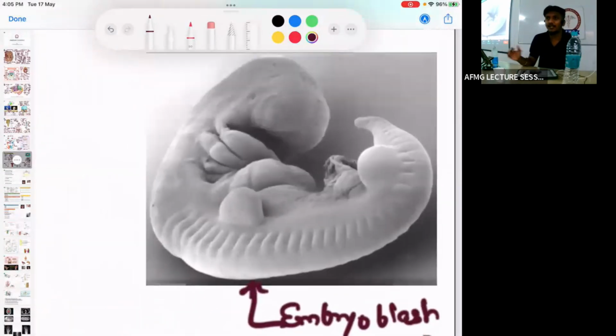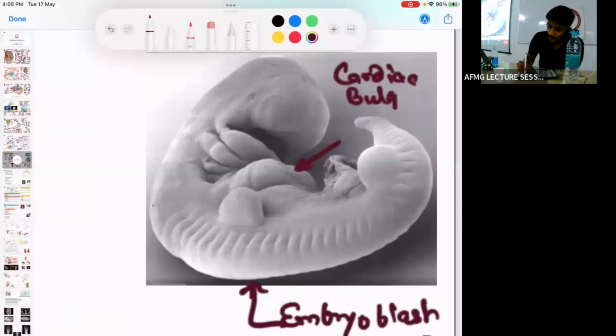ये पहले क्वेश्चन आ चुका है. They have given an embryo and they have marked this structure and they asked what is this structure. Very good. क्या डेवलप होता है यहाँ से? Heart डेवलप होगा. So this is a cardiac bulge.